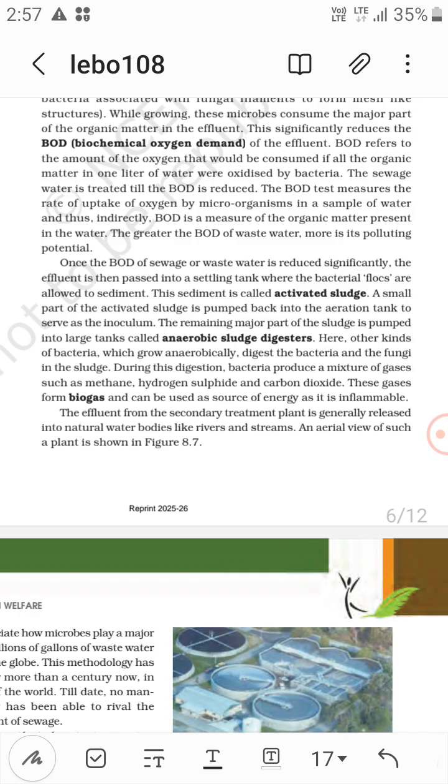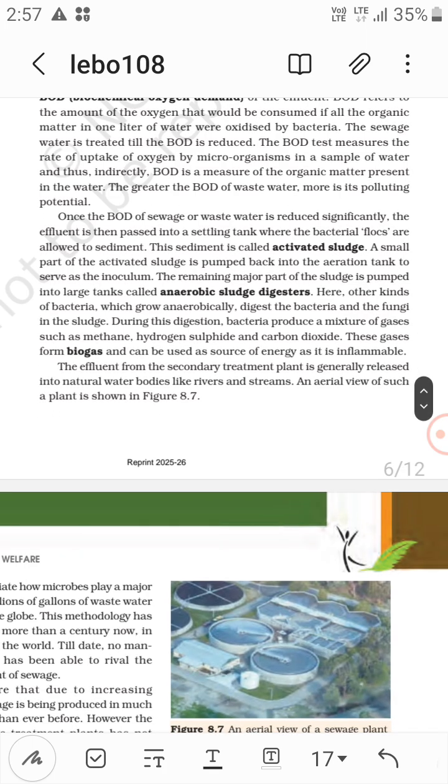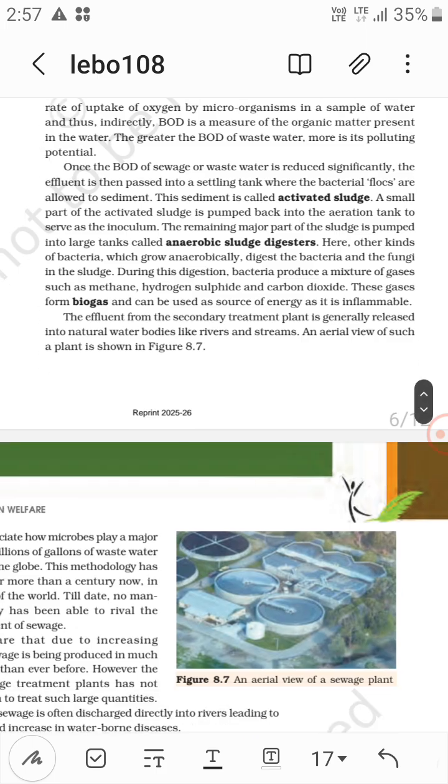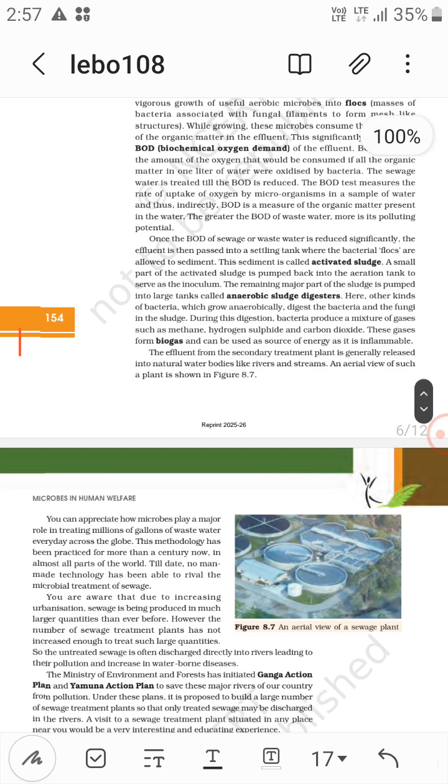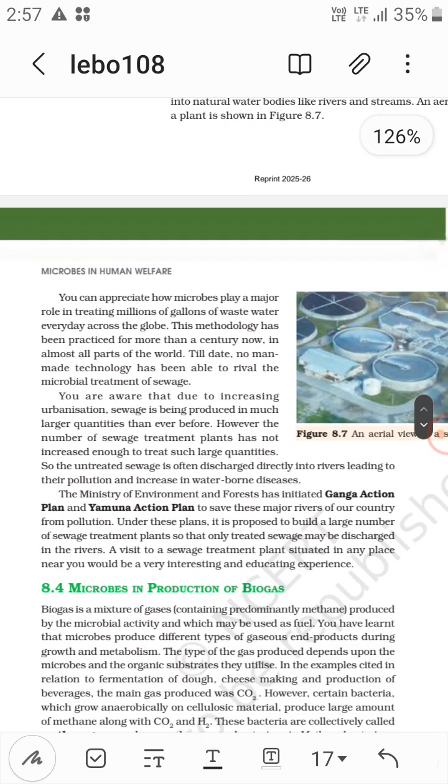Now these gases form biogas and can be used as a source of energy as it is inflammable. The effluent from the secondary treatment plant is generally released into natural bodies like rivers and streams. So you can appreciate how microbes play a major role in treating millions of gallons of wastewater every day across the globe.